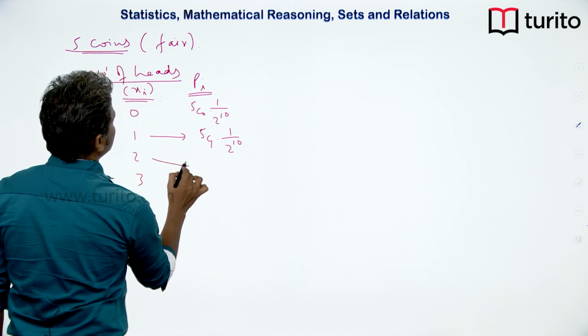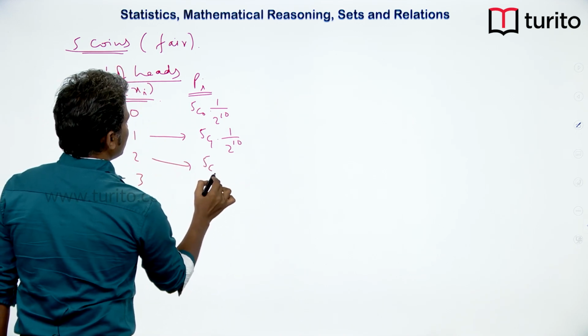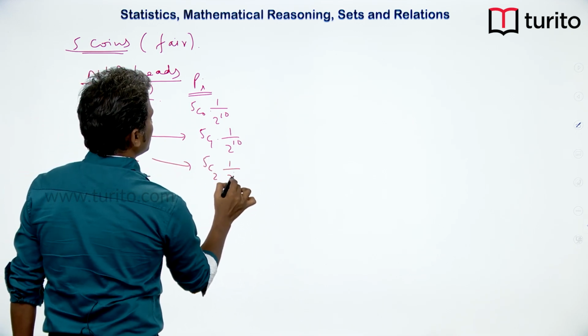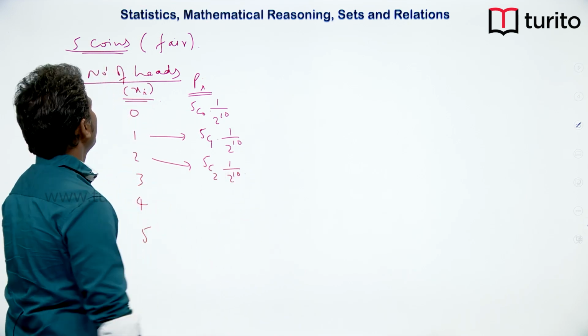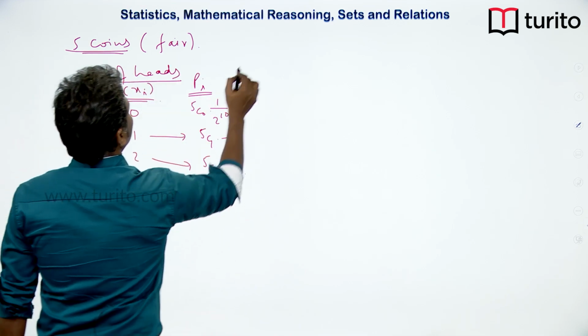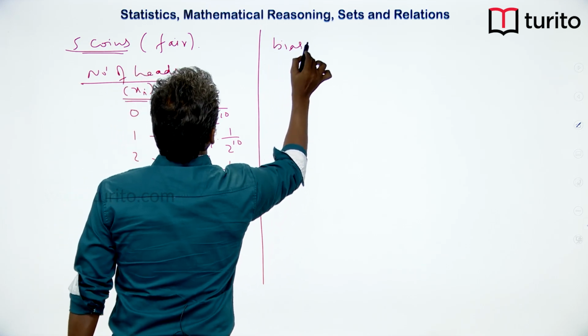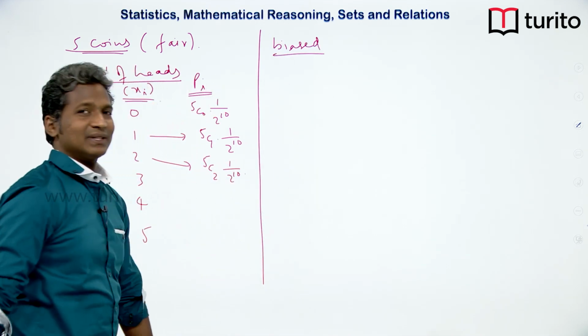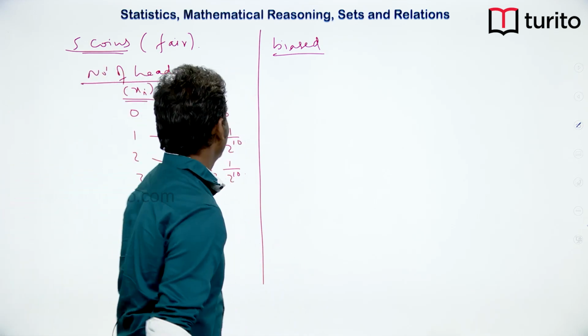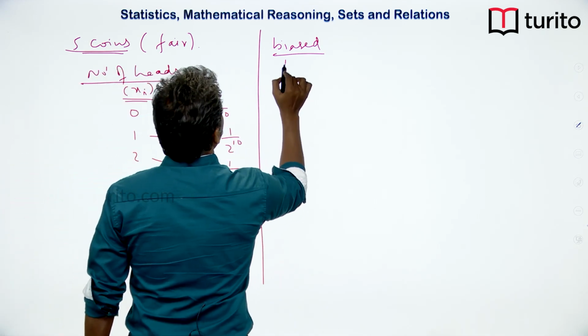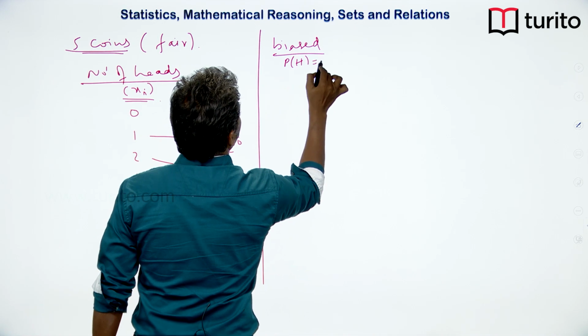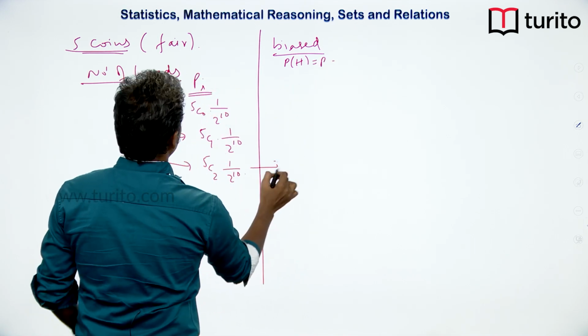You know how to get this. This is 5C2 into 1 by 2 power 5, because we took a fair coin. Suppose I have taken one biased coin, that means let us say the probability of H is P. Then what about the probability here?